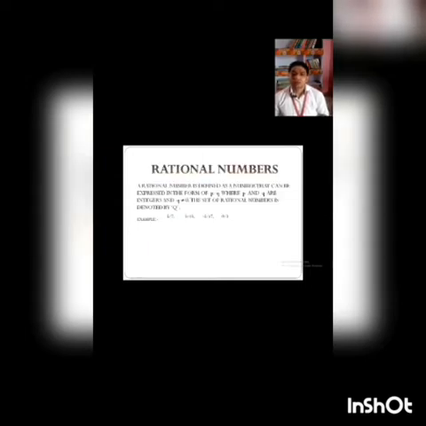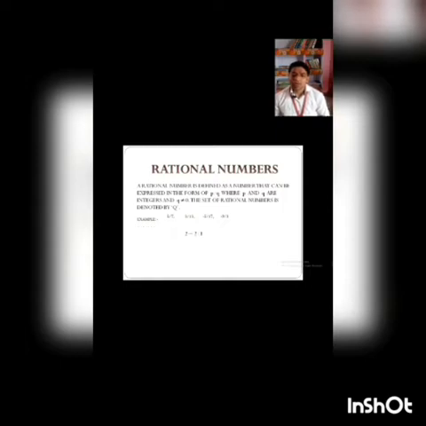So now we have understood what rational numbers are. What is the definition? A rational number is defined as a number that can be expressed in the form p upon q, where p and q are integers and q is not equal to 0. For example, 5 upon 7, 3 upon 13, minus 5 upon 17, minus 9 upon 3, etc. Can we say that 2 is also a rational number? Yes, we can. Why? Because I can write 2 as 2 upon 1.